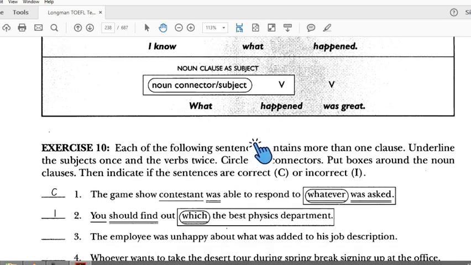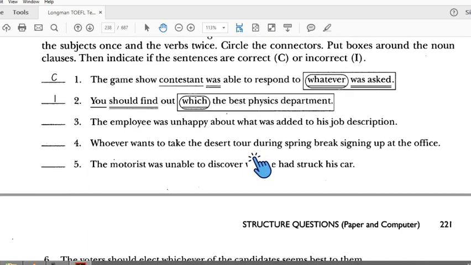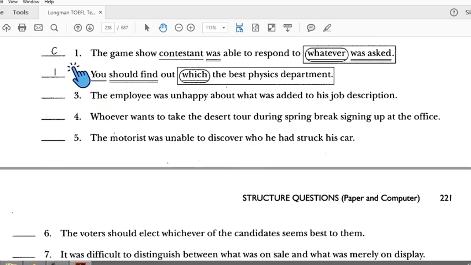Okay, let's do exercise 10. Number 1: the game, subject, verb. This is the subject until here, this is the verb, this one is the connector, and the verb is 1, 2 as a subject. So it is correct. Number 2: you should find subject, verb, subject, but there's no verb.